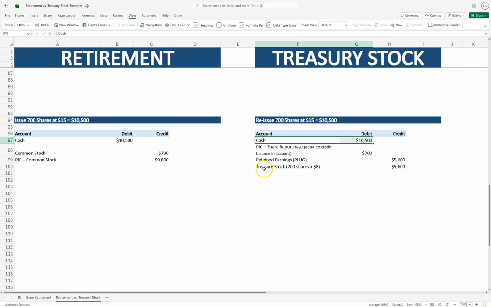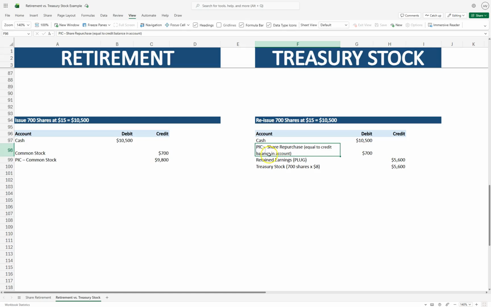We have to now remove our treasury stock from our balance sheet because we're reissuing them back out into the open market. And when we do that, we have to credit that account for the same amount that we initially recorded it at, which was when we bought those 1,000 shares at $8. So now when we reissue 700 of those 1,000 shares, we're going to remove it at $8. So 700 times 8, we're going to credit our treasury stock account for $5,600.